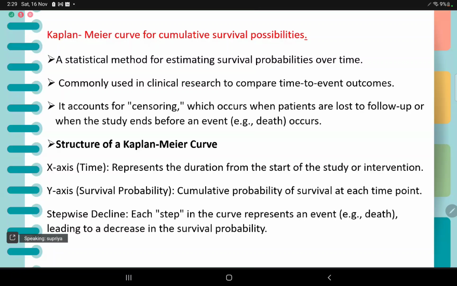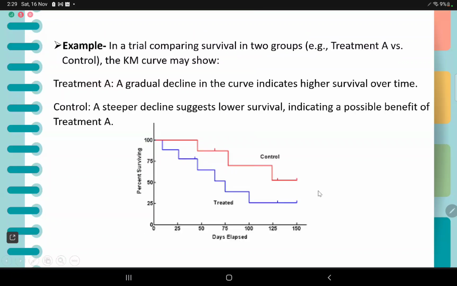The y-axis indicates survival probability, the cumulative probability of survival at each point of time, and a stepwise decline. Each step in the curve represents an event, for example, death, leading to a decrease in survival probability. We have a diagram in the next slide to explain the concept and an example. So for example, we can include any example here.